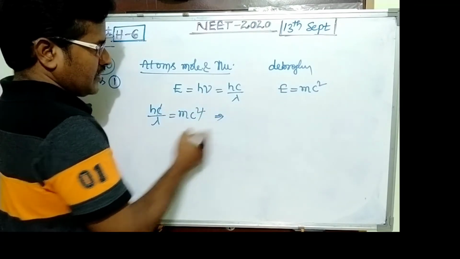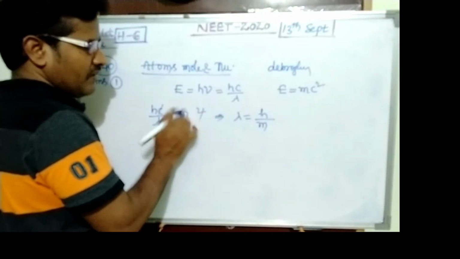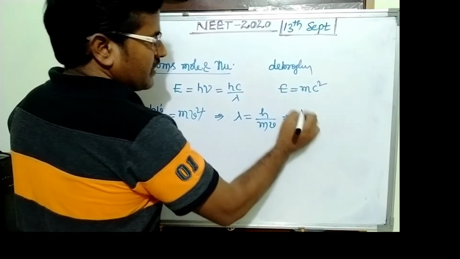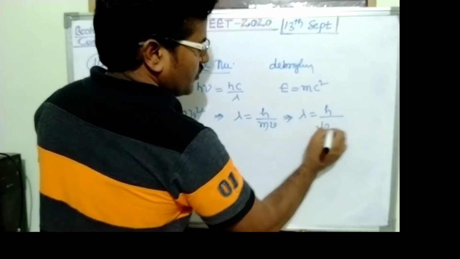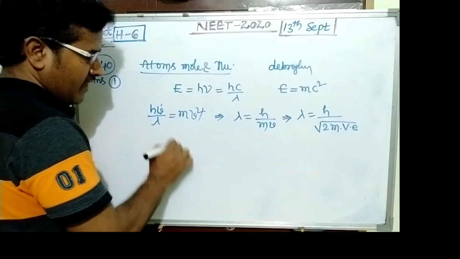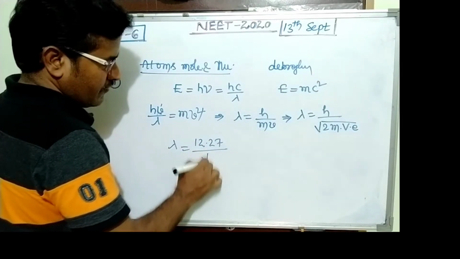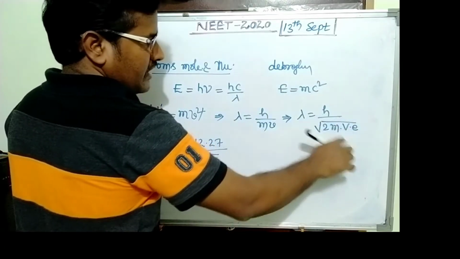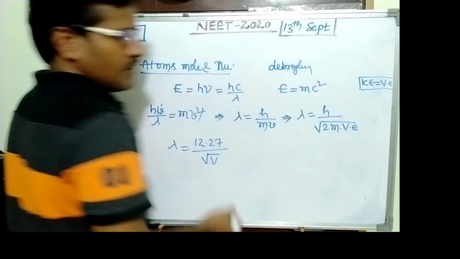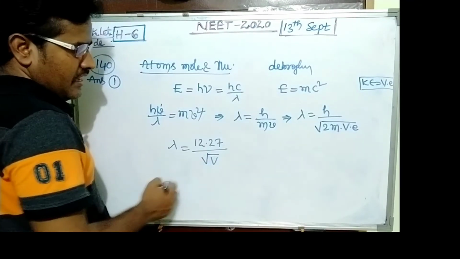So lambda equals h upon mc, or mv using velocity. It is nothing but lambda equals h upon under root 2m into kinetic energy, where kinetic energy is potential into charge. Then wavelength becomes 12.27 upon root v. The momentum equation is under root 2m into kinetic energy. So this is the equation.